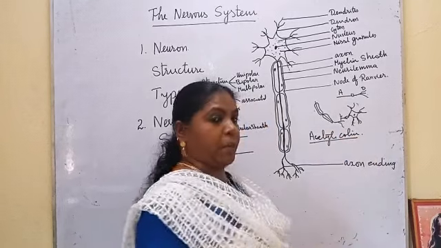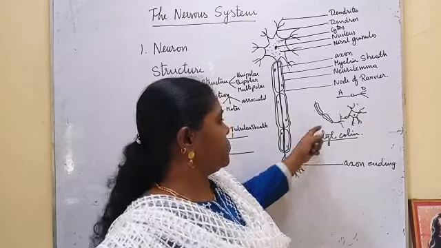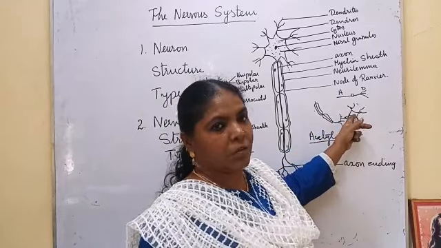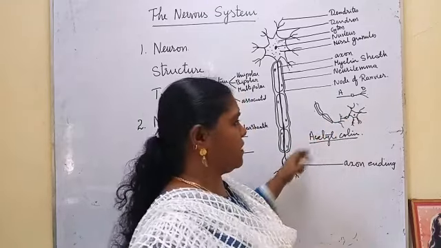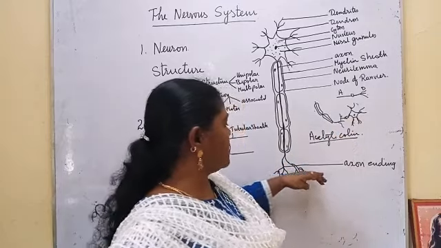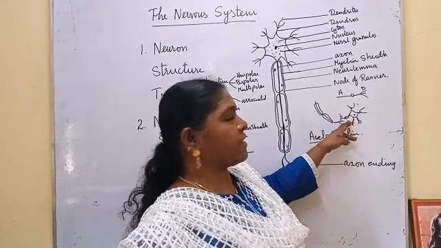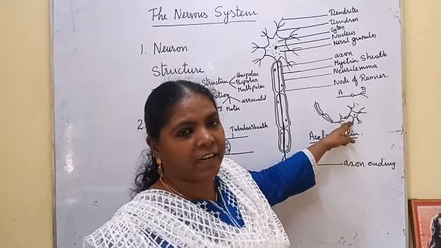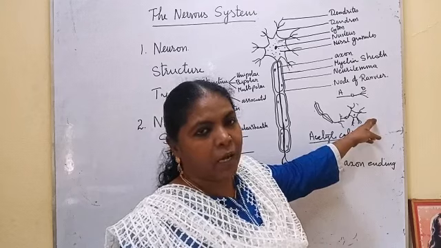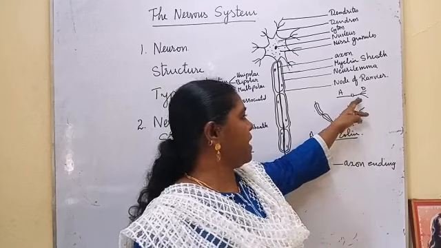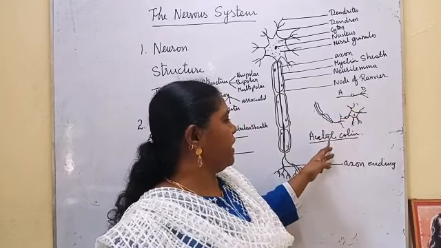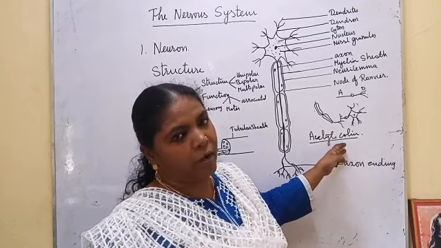This acetylcholine plays an important role in the transmission of impulses. Okay, that we are going to see afterwards. Since we are discussing the axon ending, I am mentioning here, axon endings are connected with the dendrites of the adjacent neuron. The connecting point is called the synapse, and it is filled with acetylcholine.